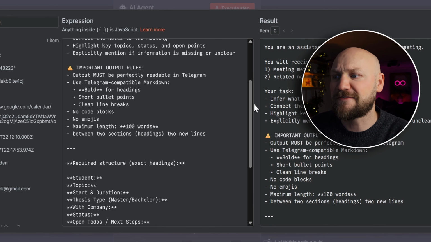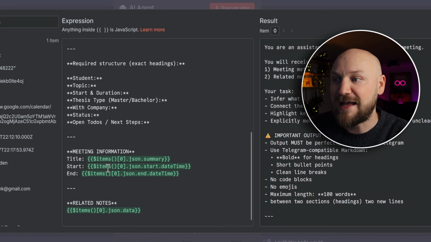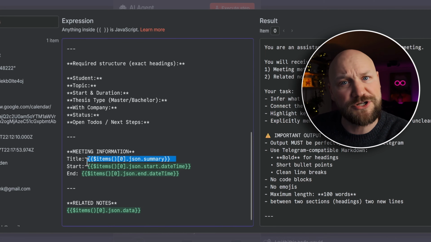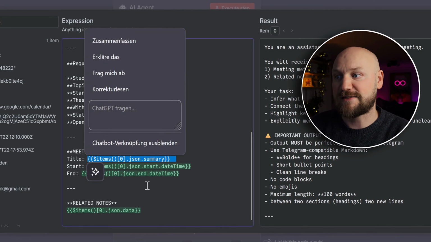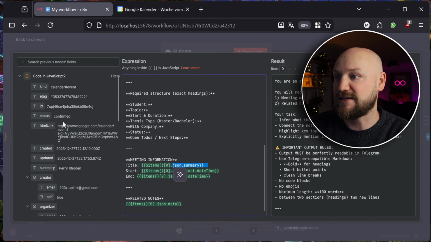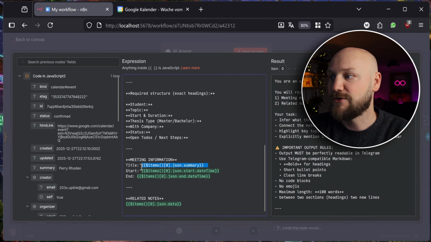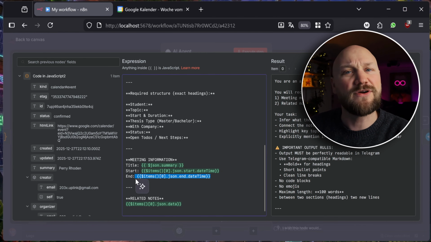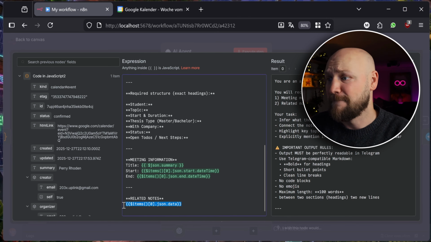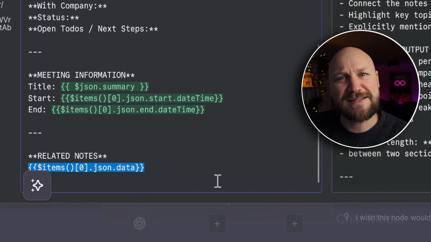There is a lot going on here, and what is important is that I'm using the stuff I just retrieved from my Google Calendar. That is actually the title, what you can see here. You can simply look for the title and put it here. Then you look for the start time, the end time, and you can simply drag and drop. What you can do here is use the text from the node.